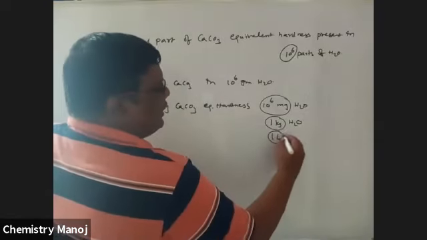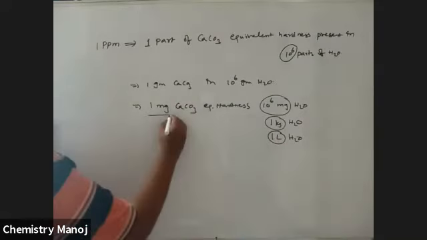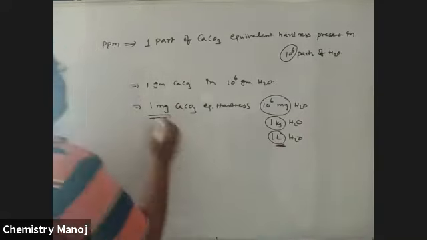That is 1 liter of water. And because the density of water is equal to 1, that means 1 milligram per liter is nothing but 1 ppm. So if the value you calculate is in milligram per liter, that value is automatically numerically equal to ppm.